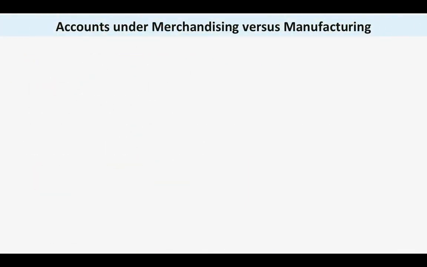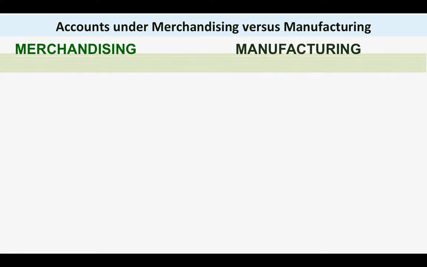Okay. Now, let us take a look of the accounts under merchandising and under manufacturing. Sa merchandising, okay, what we are going to discuss here, class, is yung difference lang ng accounts, no? So, sa asset accounts, under merchandising, meron tayong inventory. Pero yung other accounts under asset, walang difference yun.